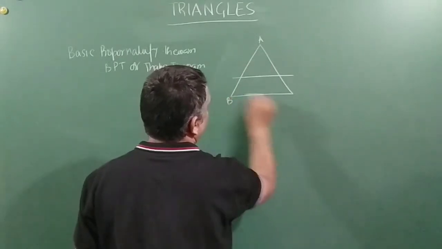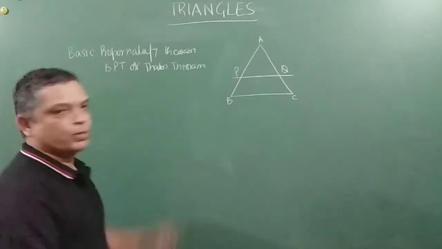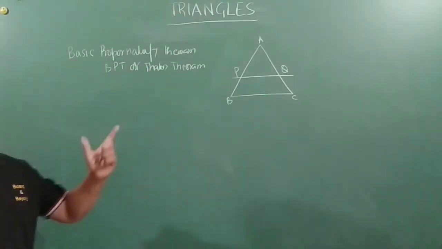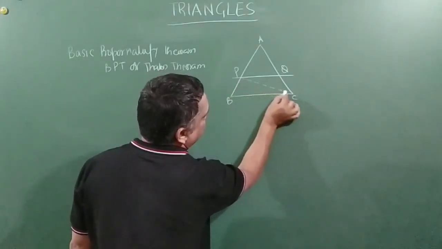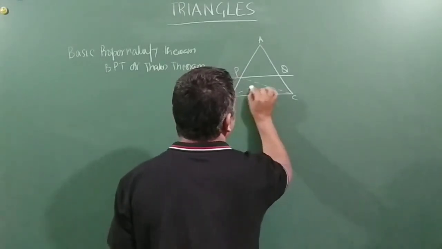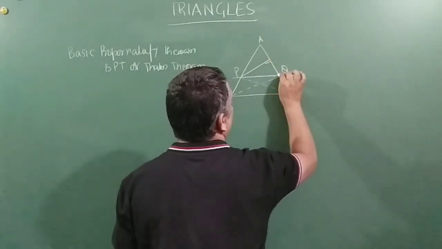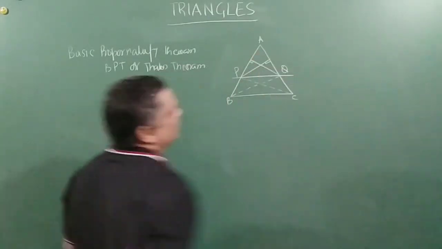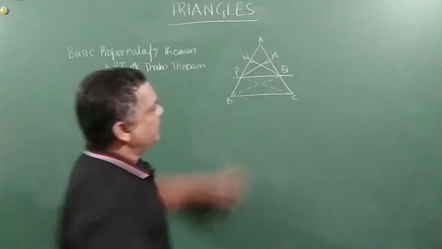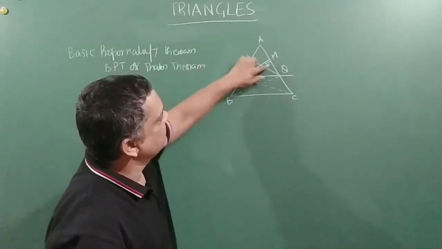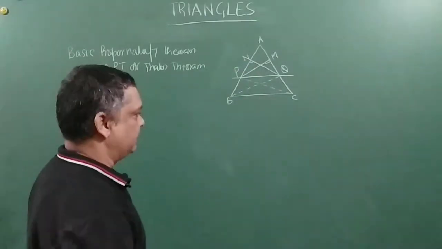A, B, C, P and Q, right? To prove this, friends, we are going to join these two, and we are going to join this as well, and we are going to draw two perpendicular lines. That means this is 90 degrees and this is 90 degrees. So these are two perpendicular lines drawn to the other sides of the triangle, right?